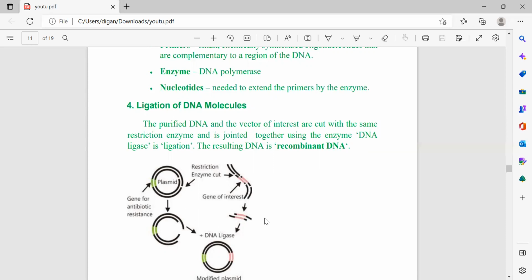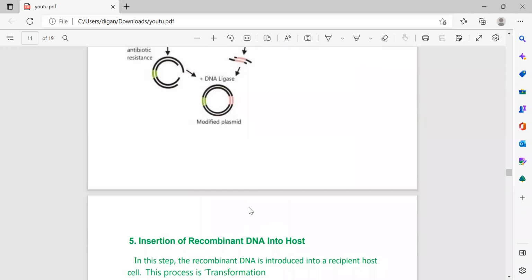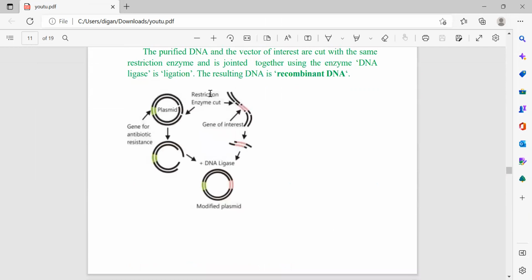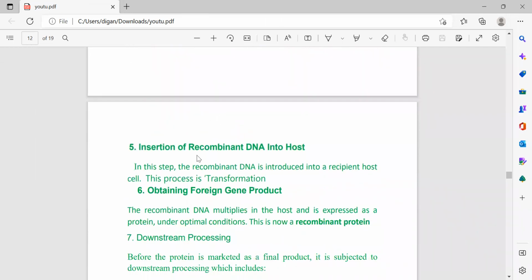So this is the diagram. This is the modified plasmid. This is the diagram of modified plasmids. Insertion of the recombinant DNA into the host. In this step, after forming the desired recombinant DNA where the gene of interest, meaning the required gene, is present, it is introduced into a recipient host cell. This process is known as transformation.